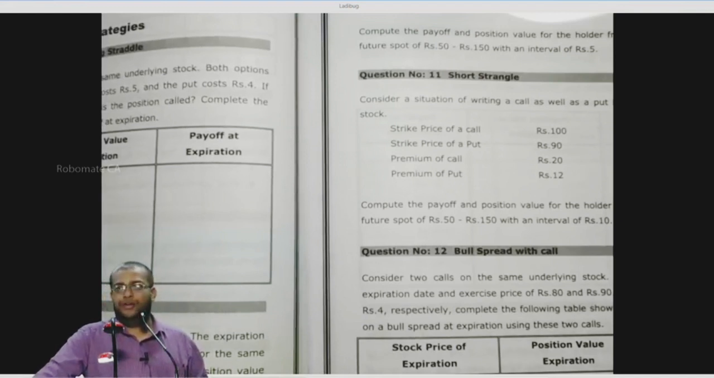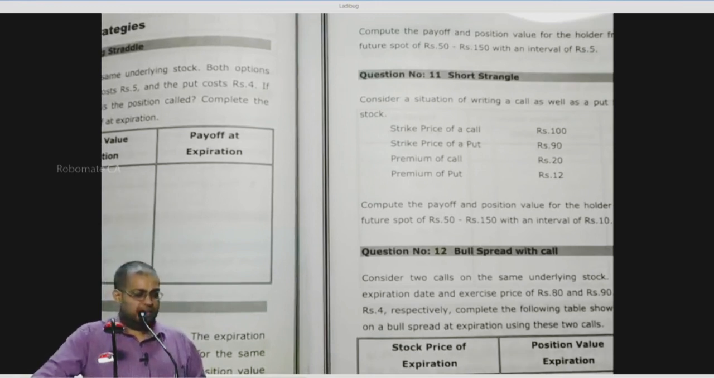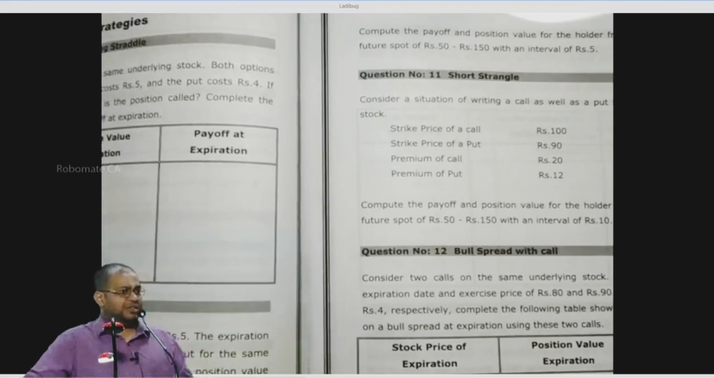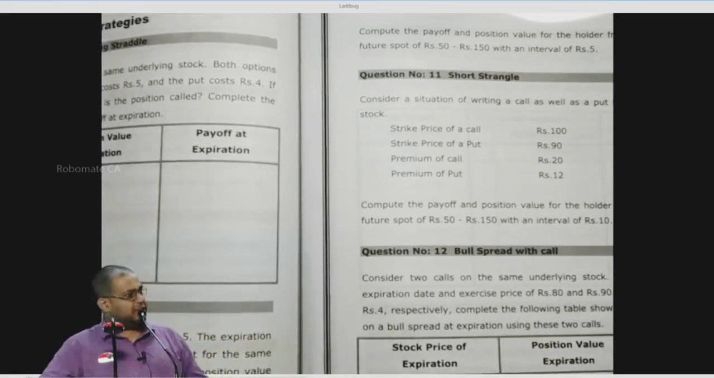Full stop. Continue. If he writes the above call and put option, his position is called what? Short straddle. His position is called short straddle. More about long straddle we have just seen in the last problem itself with the diagram. Can I proceed to the next problem or not?